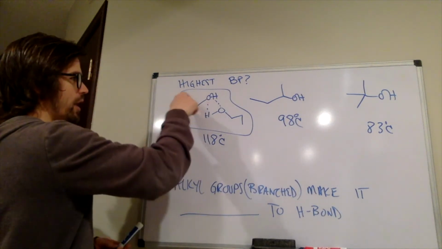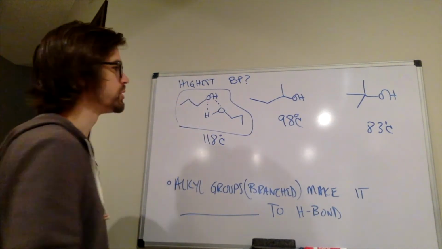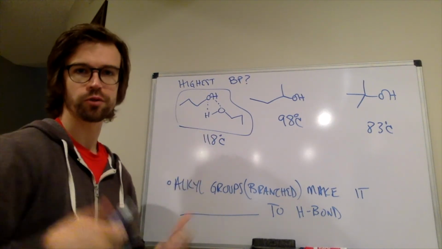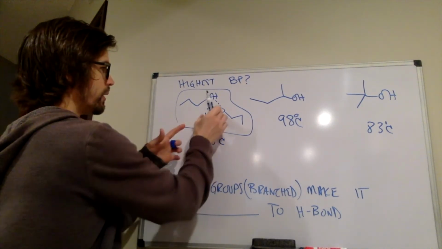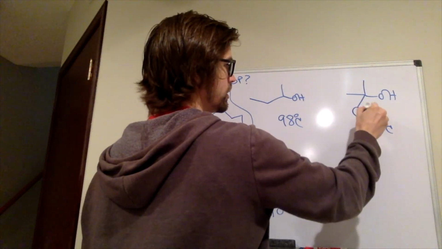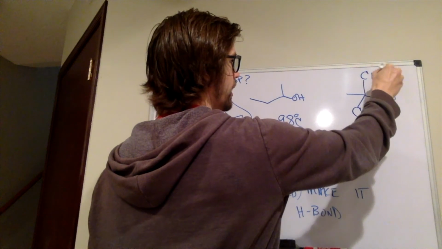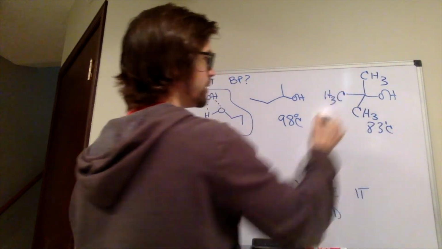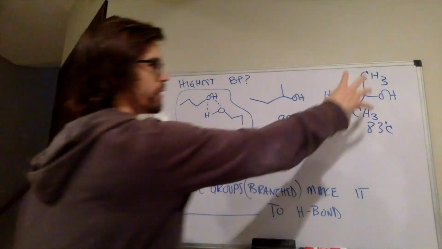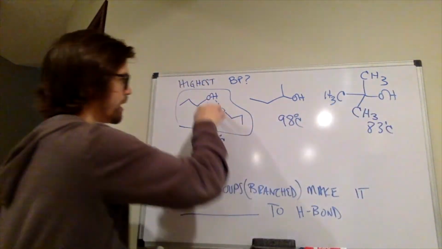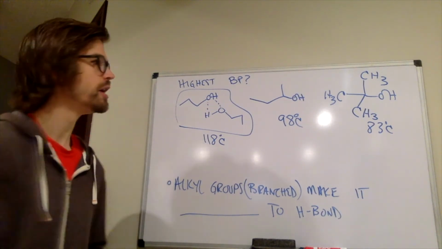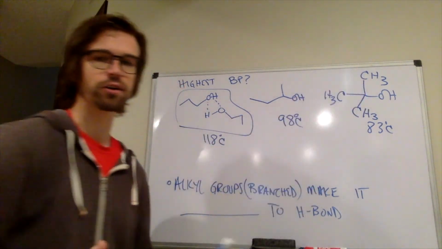Well, when we have the alkane chain going off in one direction, that leaves the business end of the molecule, the alcohol, with a lot of space to make that hydrogen bond, versus this OH, which is surrounded by all these big methyl groups, and that essentially crowds that OH. It makes it harder for other molecules like this to come in and make those same types of hydrogen bonds, because it's blocked by all those alkyl groups.